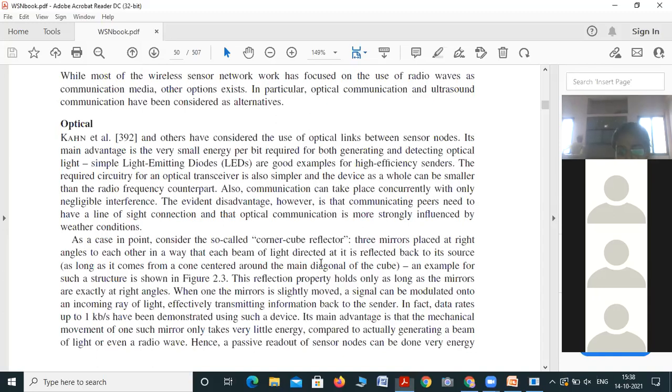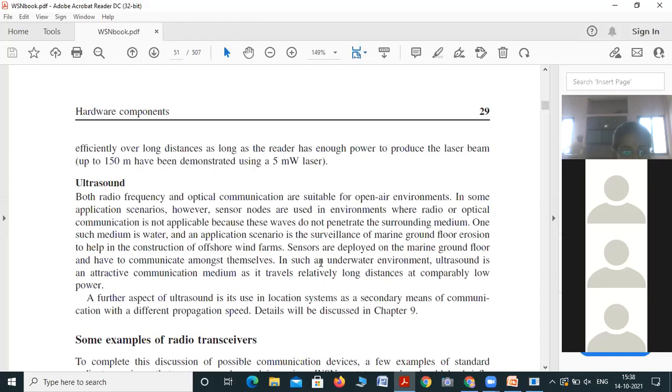Then ultrasound. Both radio frequency and optical communication are suitable for open air environments.